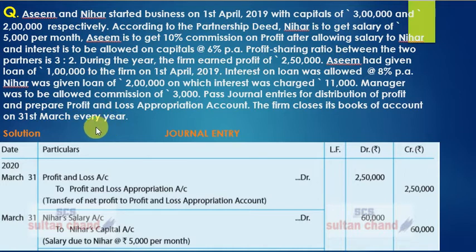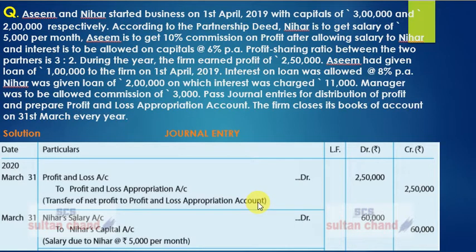When you have a question for a partnership firm, the first thing you have to do is, you have been given net profit, immediately transfer it to profit and loss appropriation account. And the first entry goes on March 31st, 2020: profit and loss account debit to profit and loss appropriation account, 2,50,000. And where is this 2,50,000 coming from? It is coming from your question, where this line says during the year the firm earned a profit of 2,50,000. I hope this is clear to you. The narration stands: being net profit transferred from profit and loss account to profit and loss appropriation account.